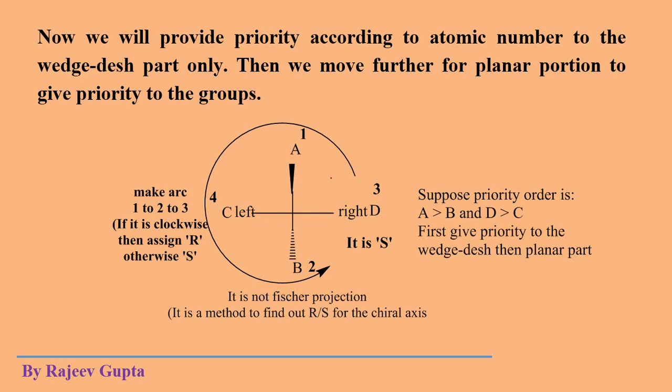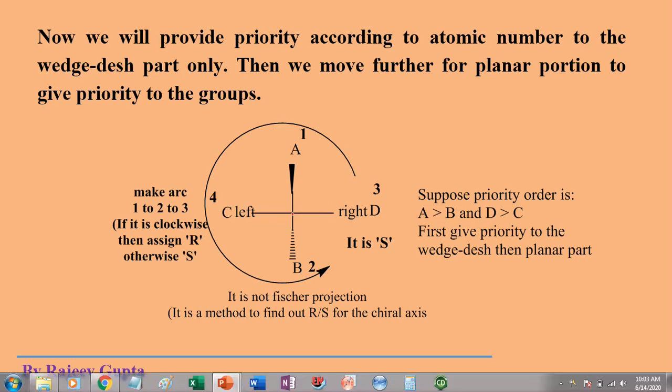Now we assign 1 and 2 numbering to the wedge dash portion only first, according to the CIP rule, where we see atomic number. The higher atomic number atom which is directly attached to this chiral axis will get higher priority. Then after completing this, we will move to this horizontal portion, and assign numbering according to CIP.